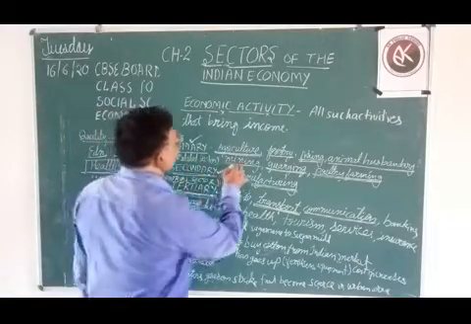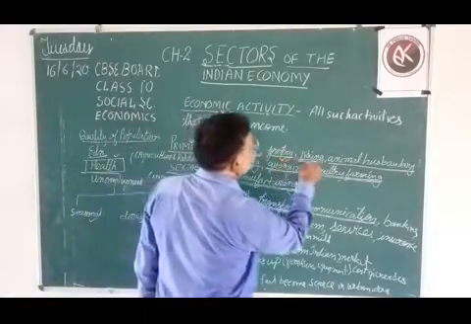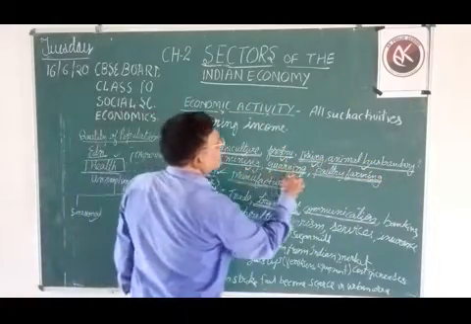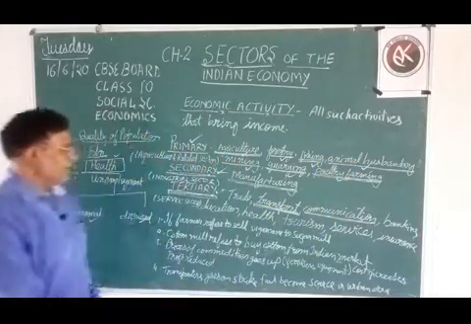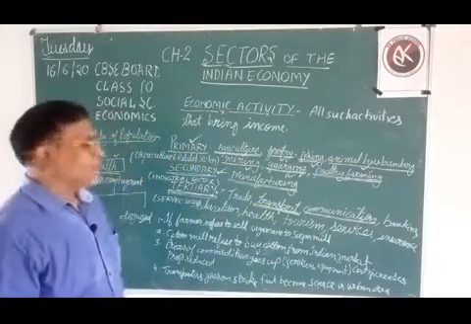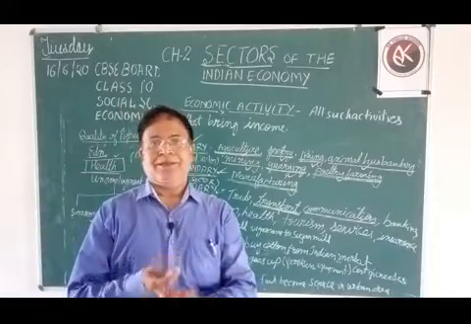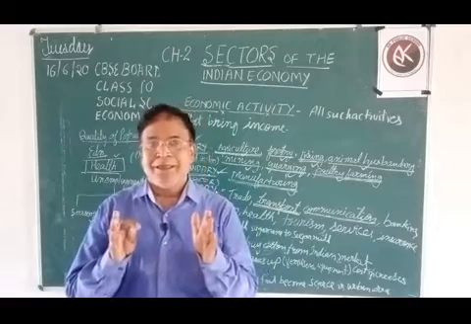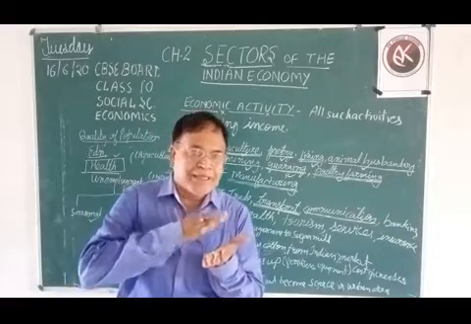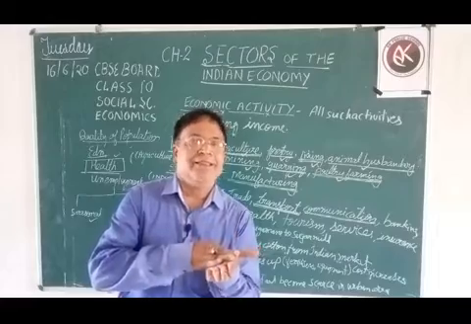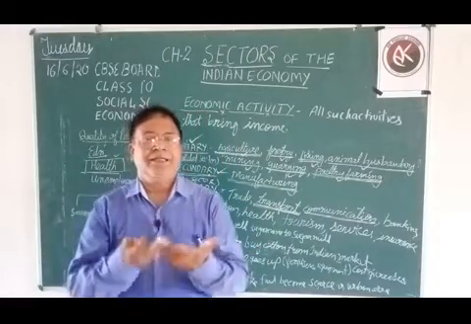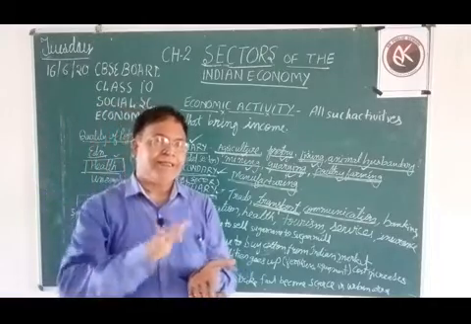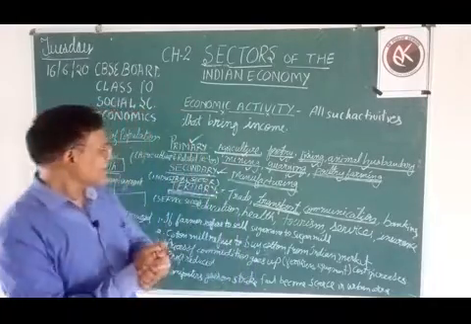Primary sector includes agriculture, forestry, fishing, animal husbandry, mining, quarrying, poultry farm. Why are these primary activities? Because they deal with natural products, which are basic materials for other industries, that is secondary industries. They are the base. That's why they are considered as primary sector.